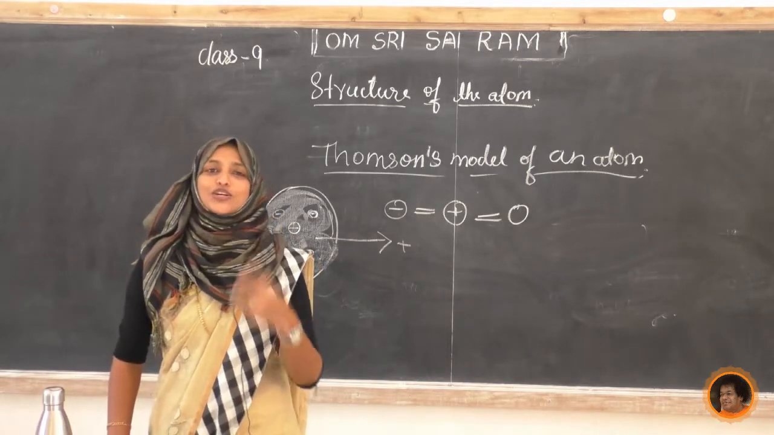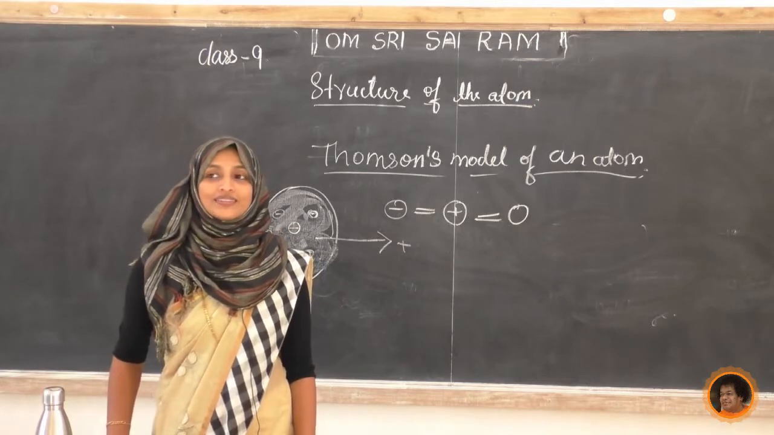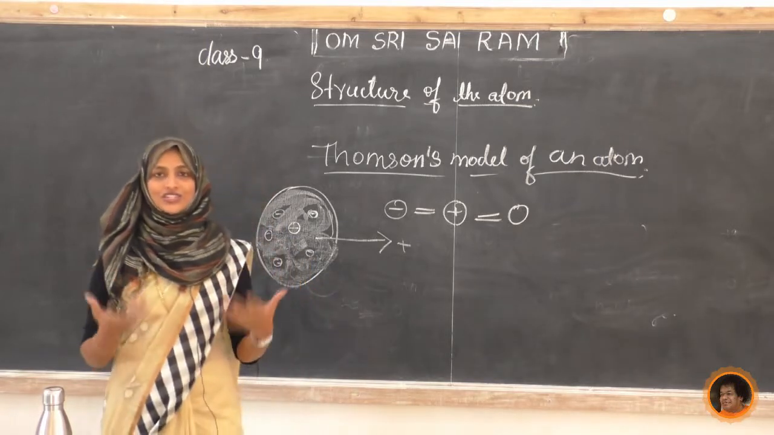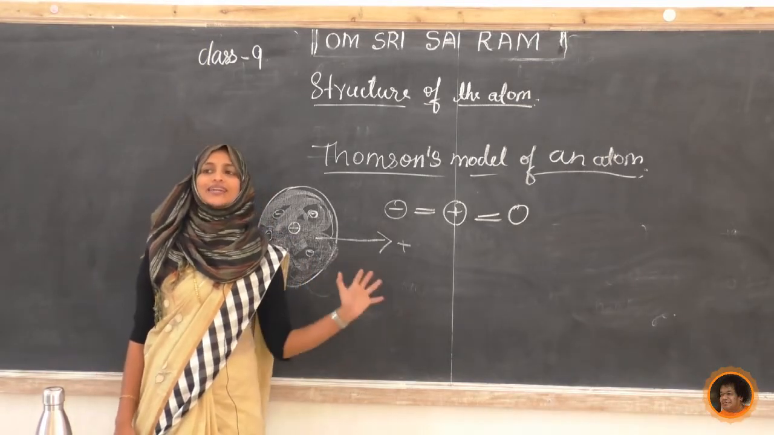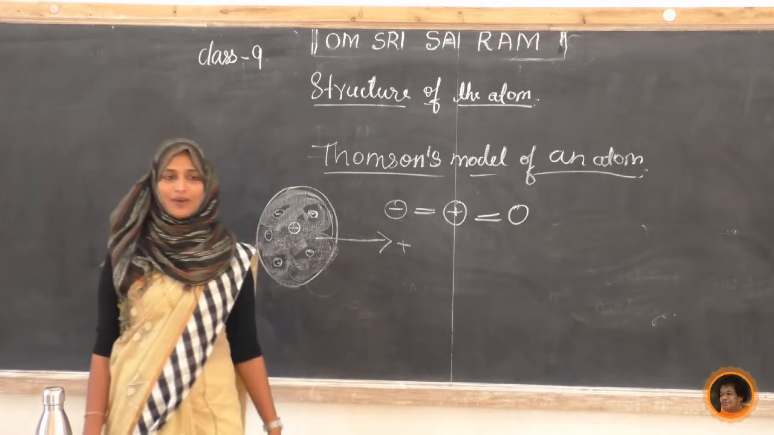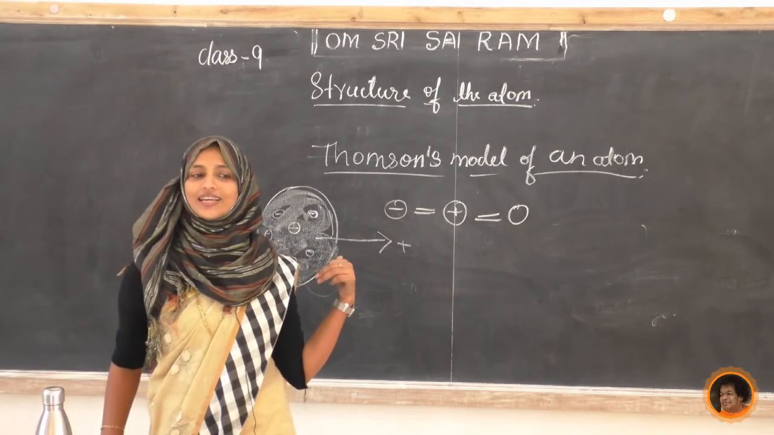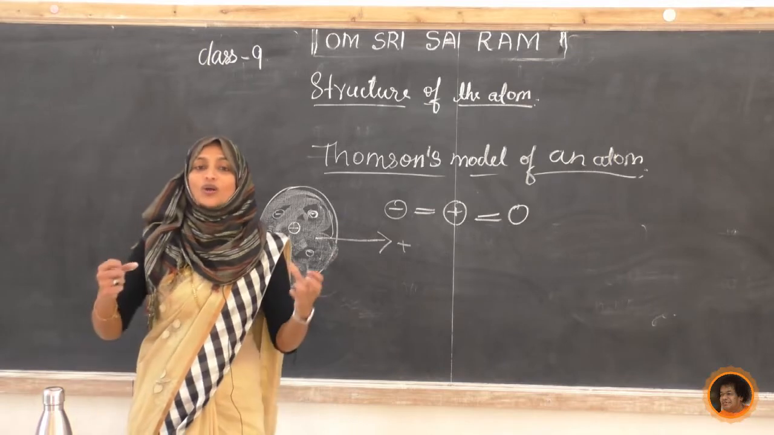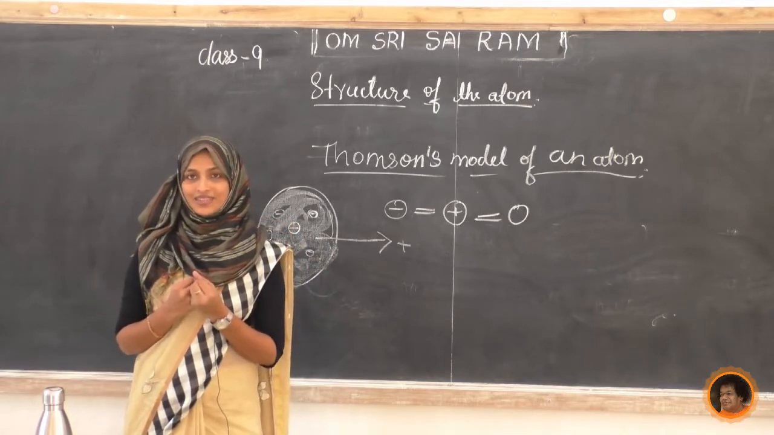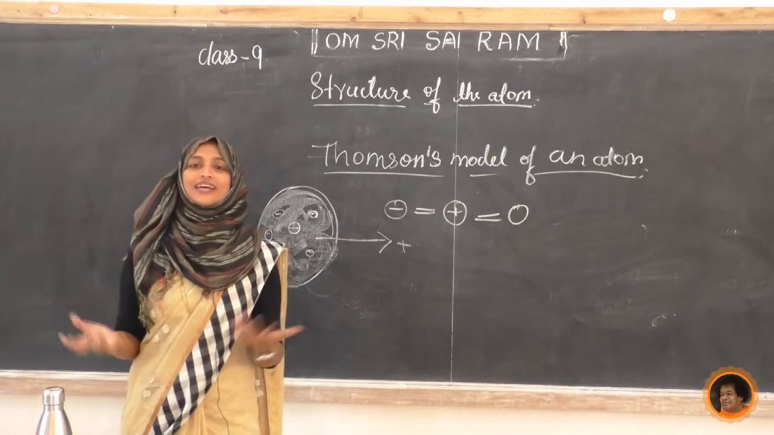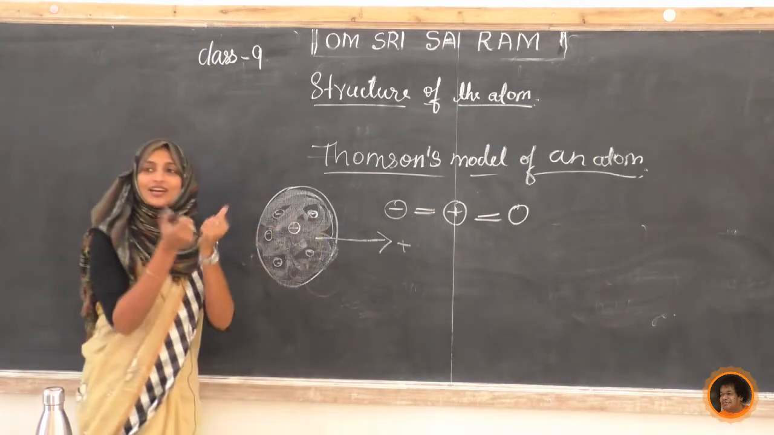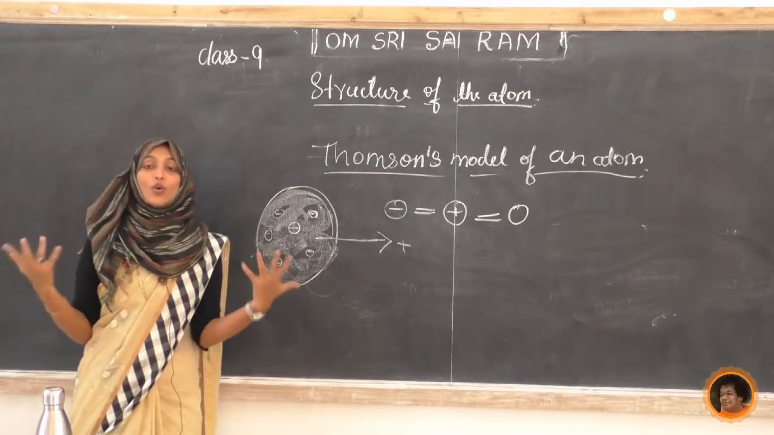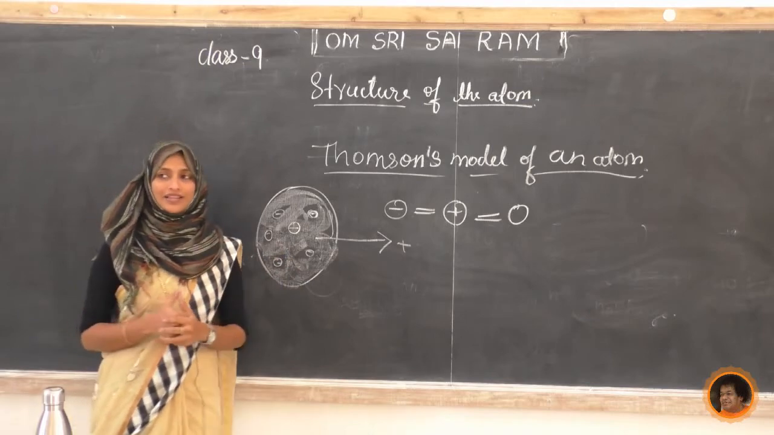Thomson gave us the structure of the atom. But there are some drawbacks to his structure. He proposed only two ideas, but there are drawbacks. What are the drawbacks? We can say that he failed to explain how the positive charges hold the negative charges inside the atom. He is not explaining anything about how these positive charges are holding the negative charges. He just said they are embedded, but he did not explain the holding. He failed to explain that.